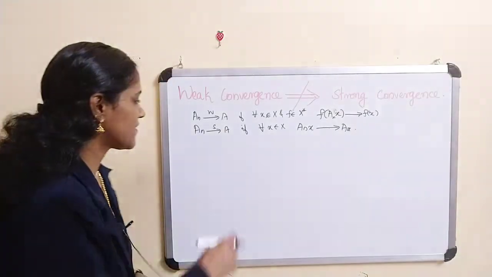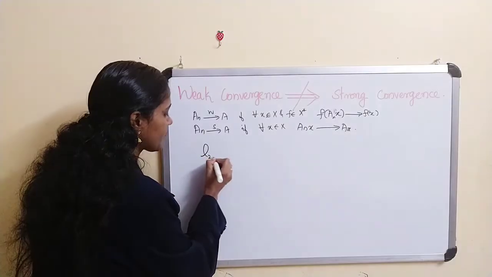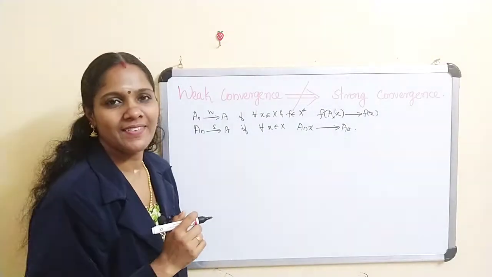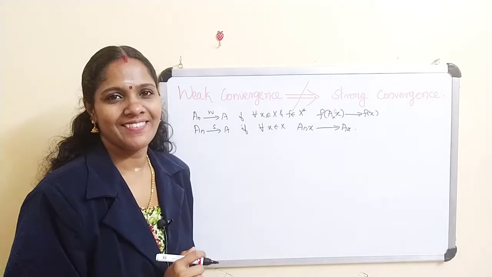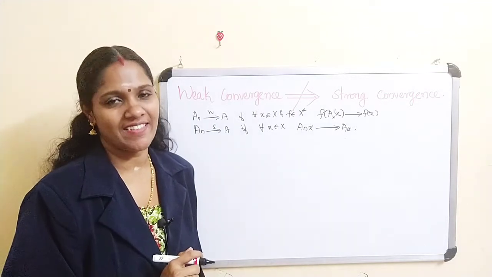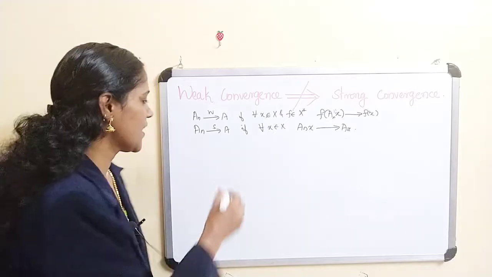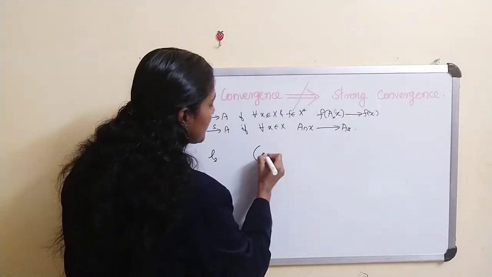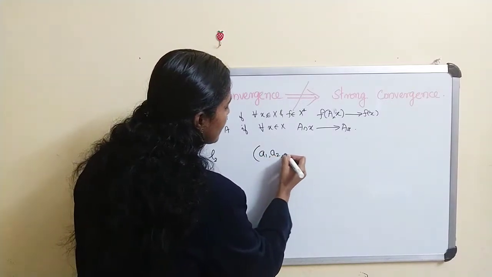For this consider the space L2. So we are considering the example in L2, which consists of sequences a1, a2, etc.